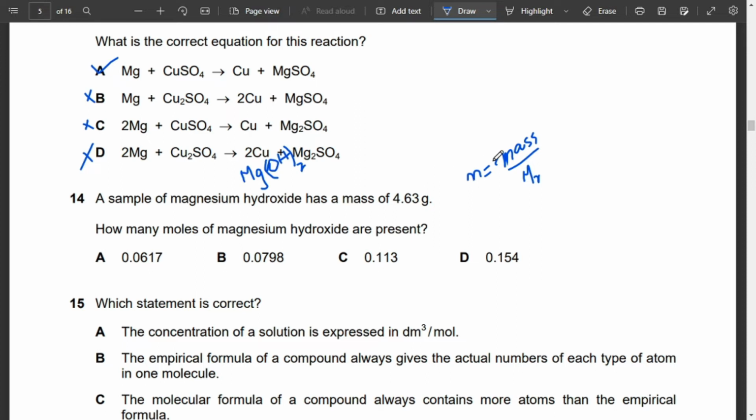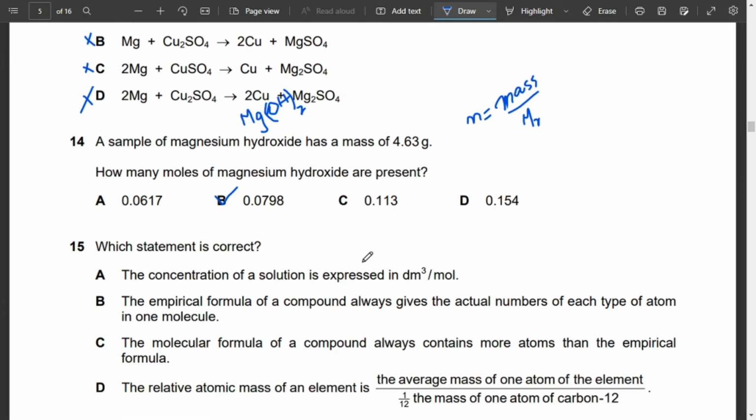Now how has this formula come? It's very obvious over here that if we are supposed to find how many moles are there, we are going to take the ratio of mass and MR. MR is basically molecular mass, according to the periodic table, it's the general mass. And if we want to see how many moles there are of magnesium hydroxide, we can easily do it by division. Okay, so this is how you can find its answer. Its answer is 0.0798 if we divide 4.63 by 58.